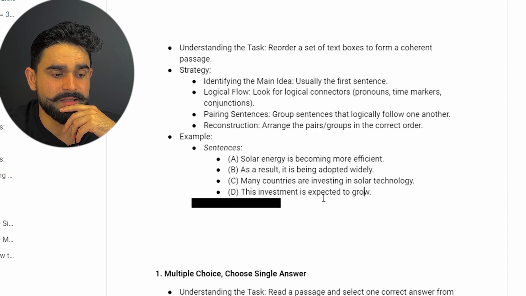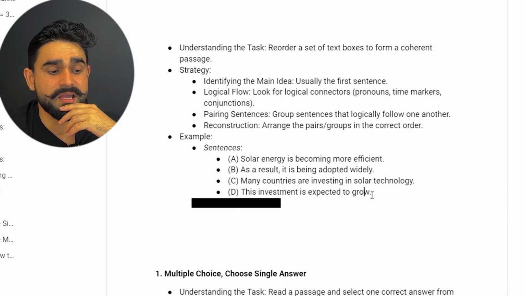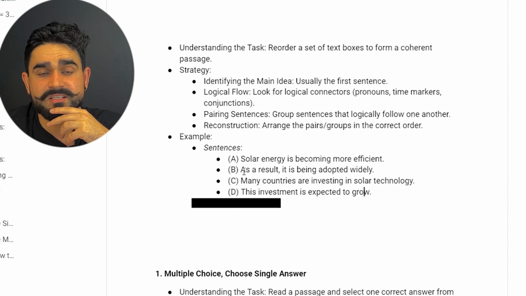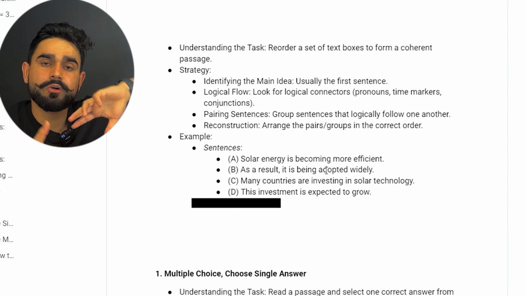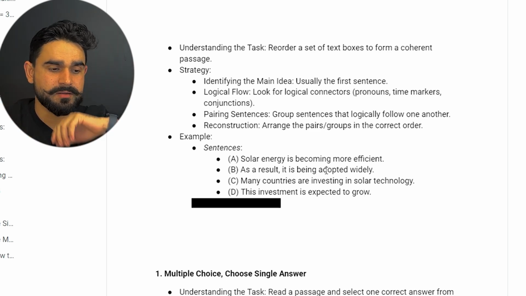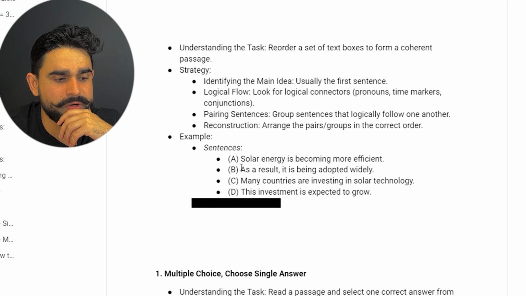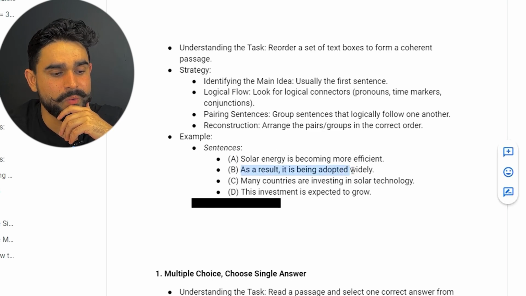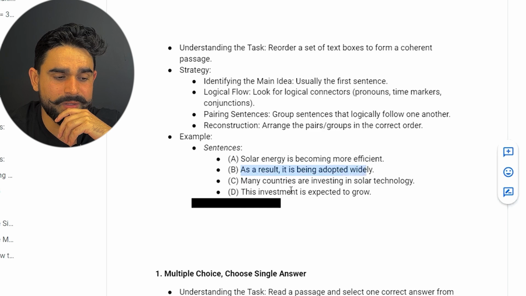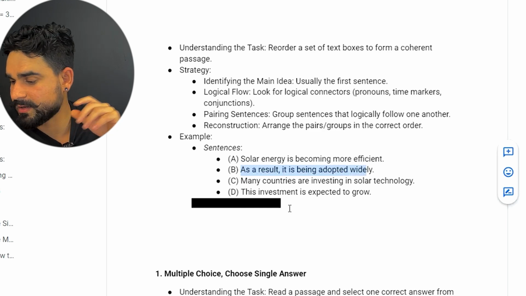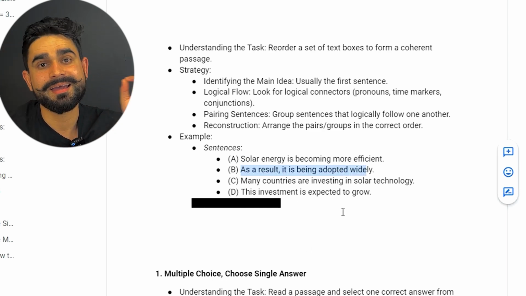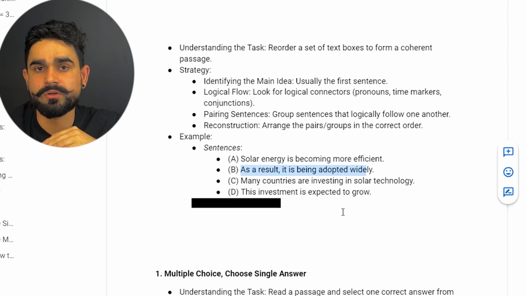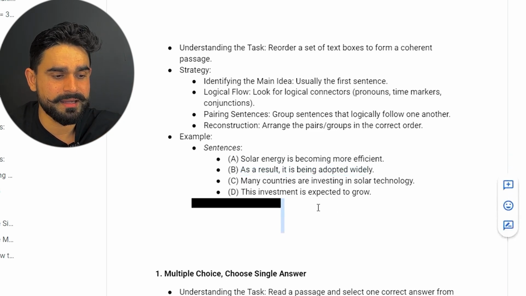So you get something like this. And over here, guys, "as a result" usually goes at the last. As a result, in conclusion, those usually go at the end.